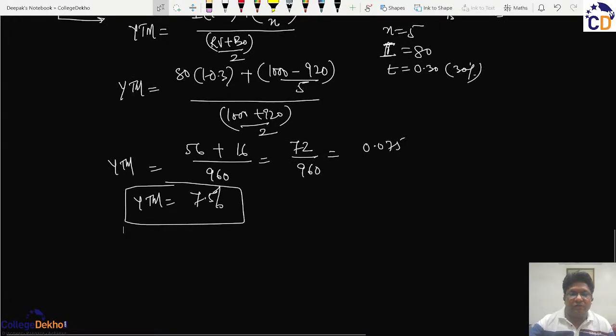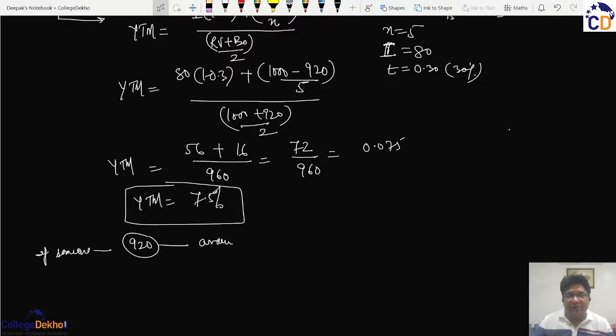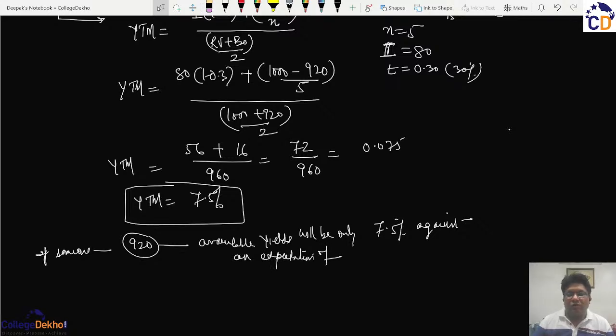So if someone purchases this bond for 920, then the available yield will be only 7.5% against an expectation of 10%.